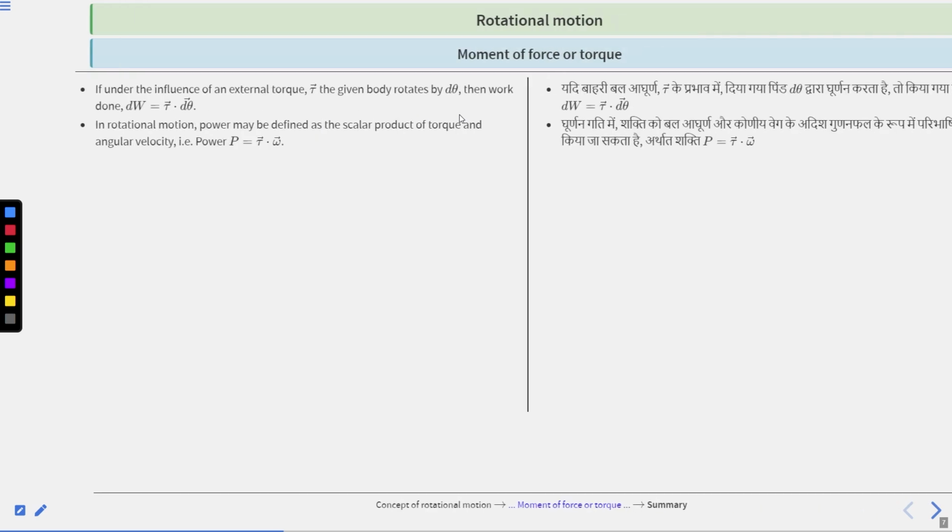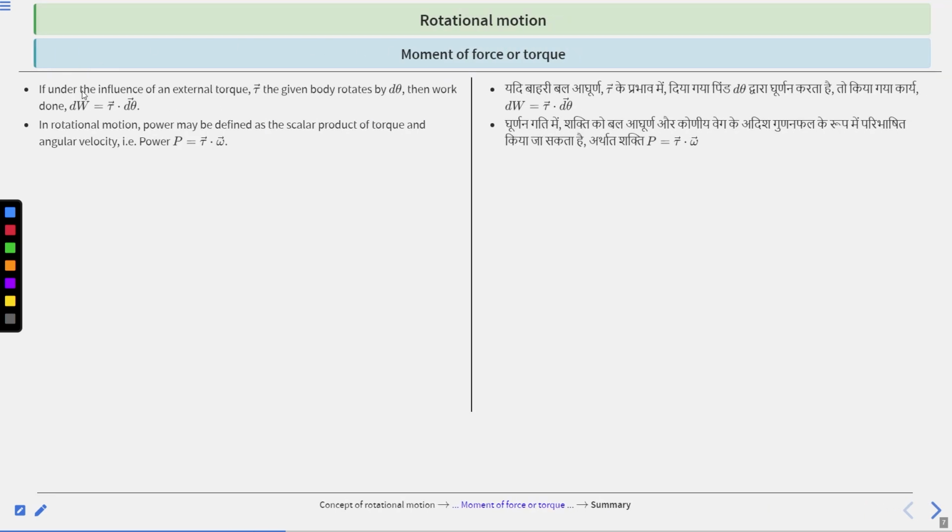Next is, if under the influence of an external torque tau, the given body rotates by d theta, then the work done dW is equal to tau dot d theta. So this is the work done formula in angular terms: dW equals tau dot d theta. Clear?